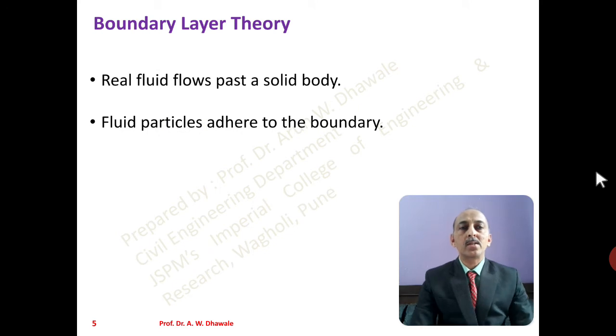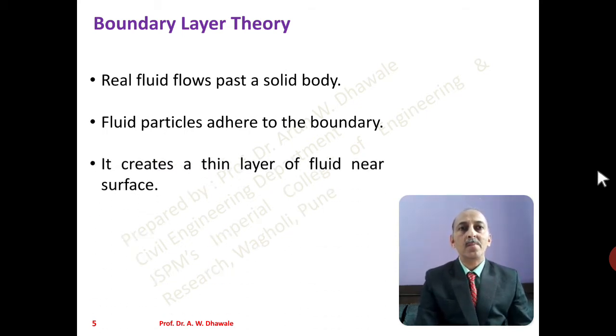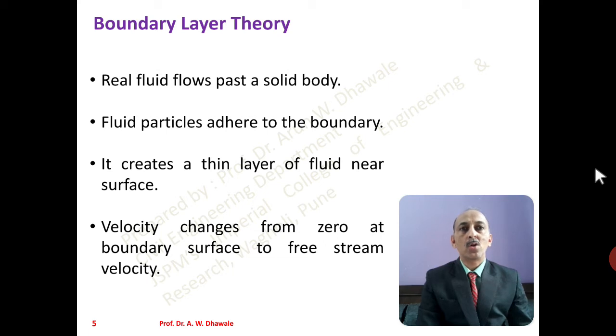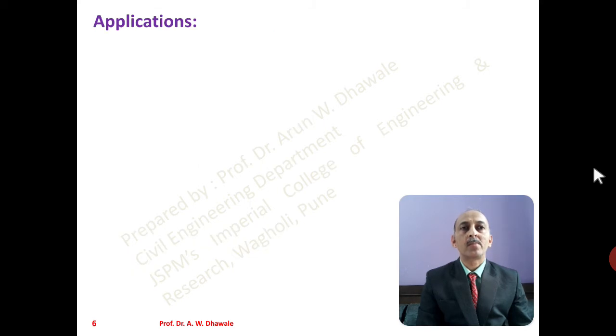If we place a plate in a real fluid and the real fluid is passing over a solid plate, then the fluid particles, due to the viscosity effect, will get added to the boundary. It creates a thin layer of fluid near the surface of the plate. Velocity changes from 0 at the boundary surface to the free stream velocity.